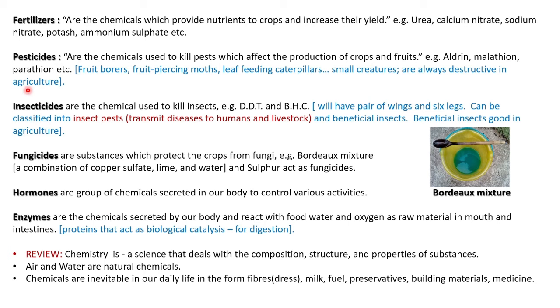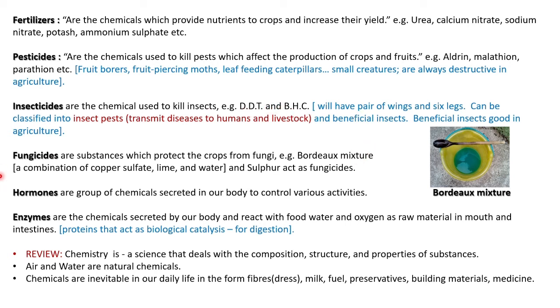For pollination we need insects, isn't it? We cannot carry pollen from one plant to another. So these insects carry pollen grains from one plant to another to get a good yield. If it is a bad insect, we should kill it. For that we will be using DDT and BHC.